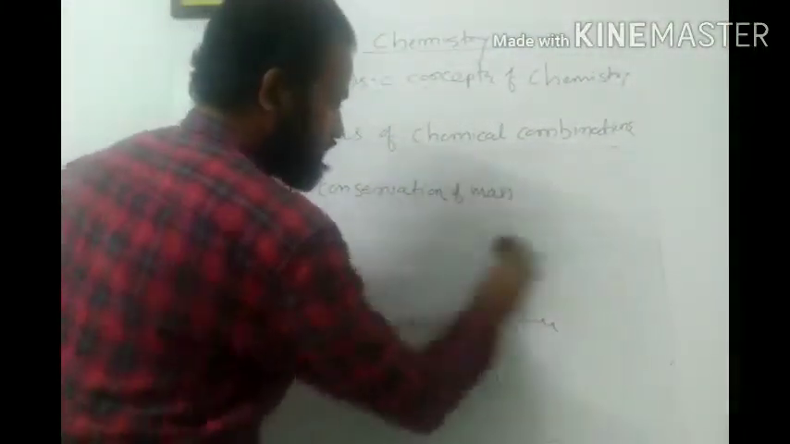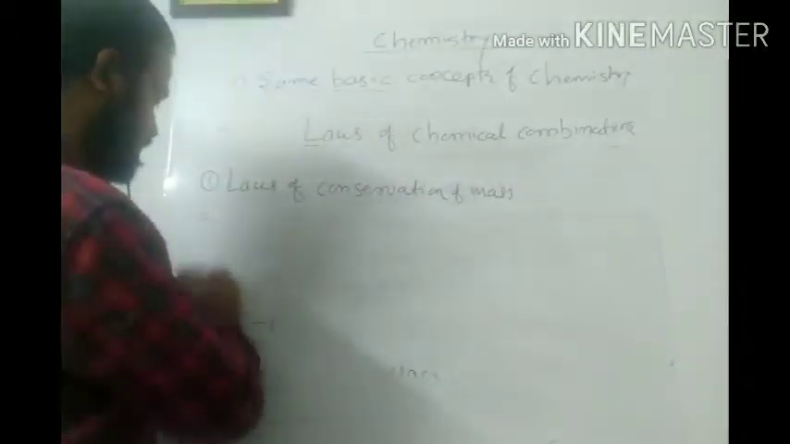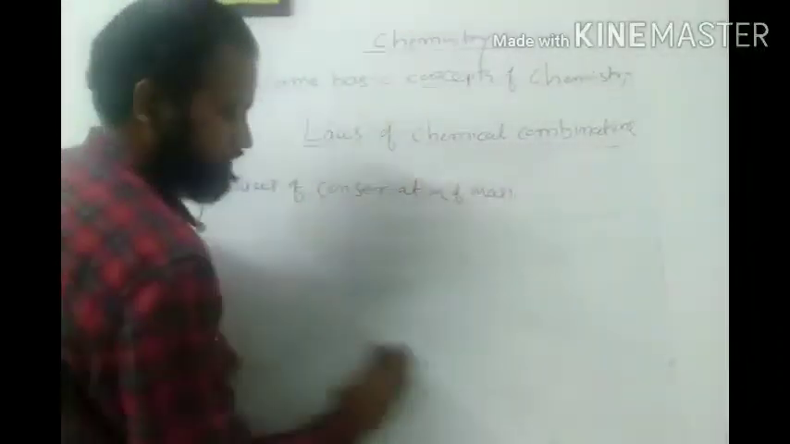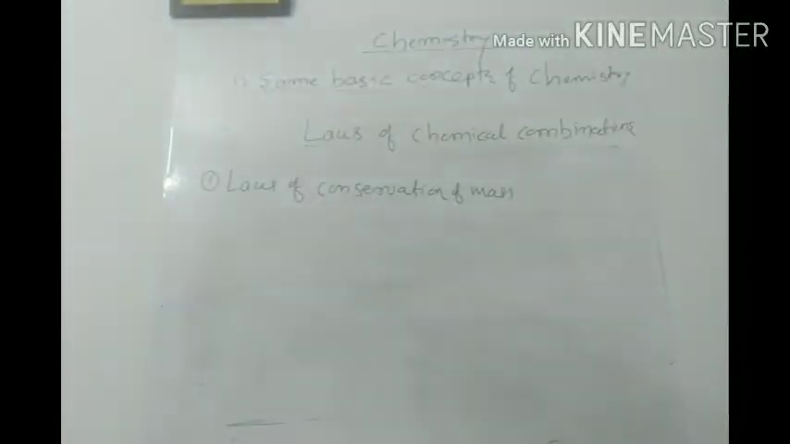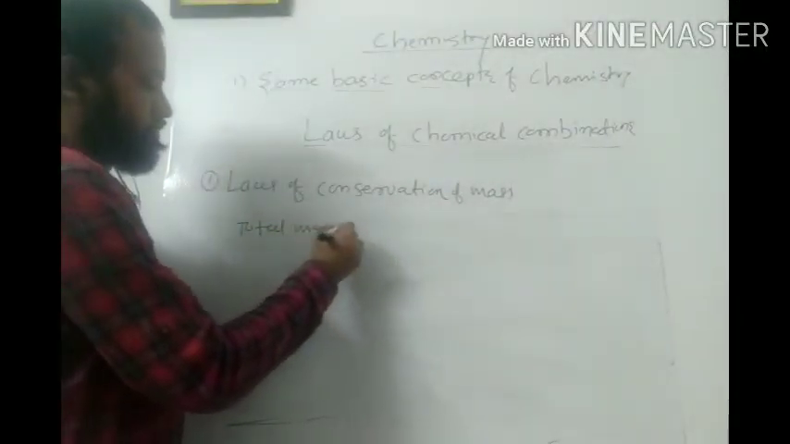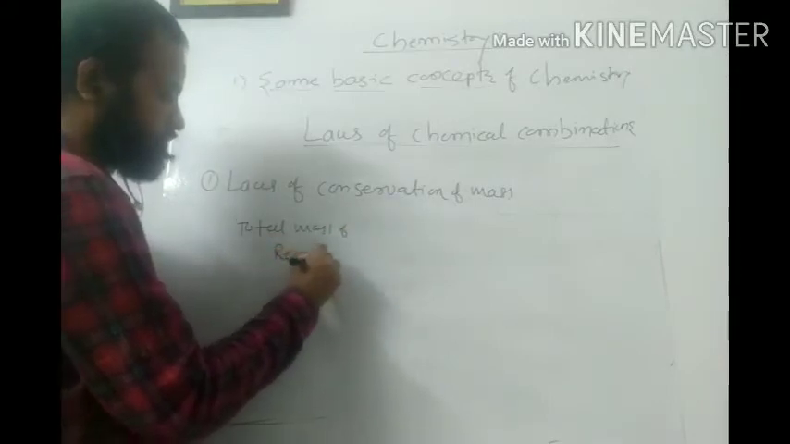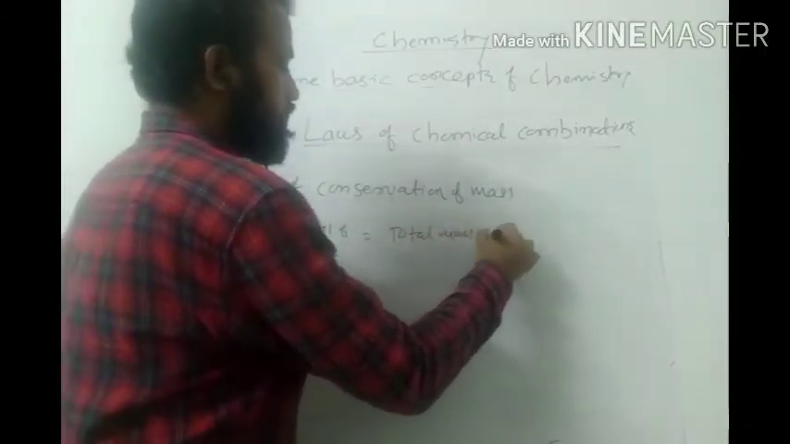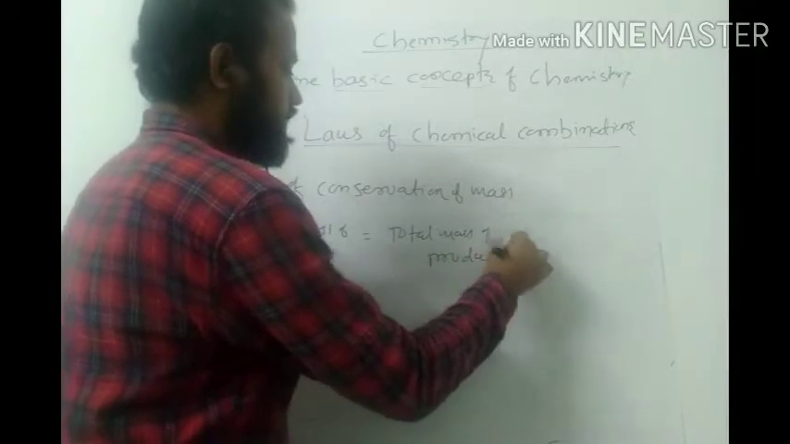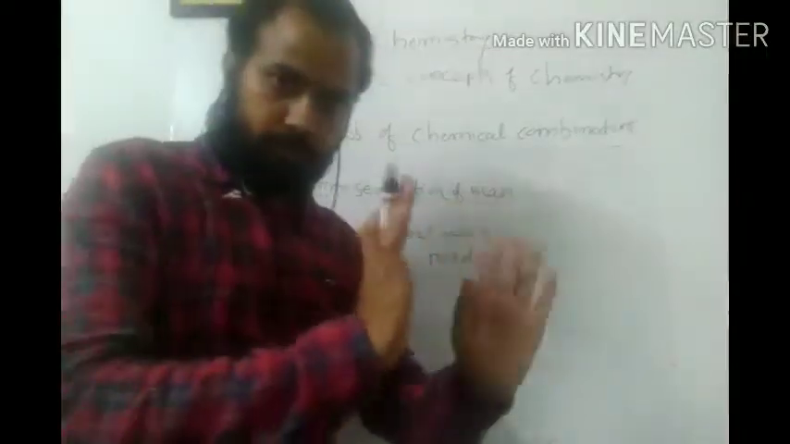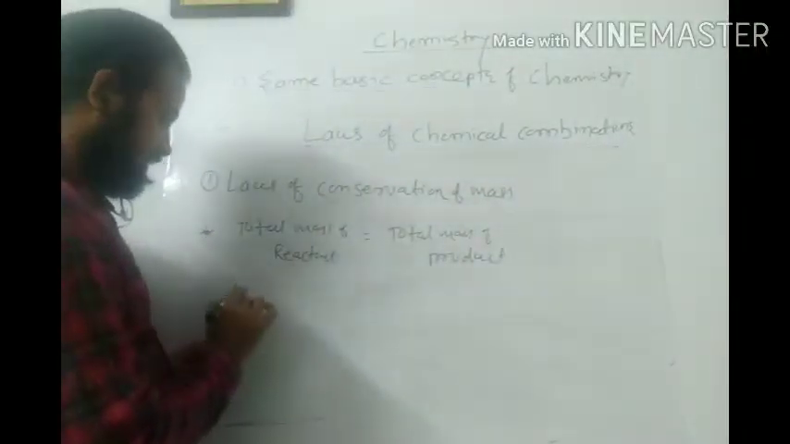So firstly, we are going to discuss the law of conservation of mass. Before the statement, I will give you an example of this law. According to this law, as I already told you, total mass of reactant equals total mass of product. The only thing you have to remember is this: total mass of reactant equals total mass of product.